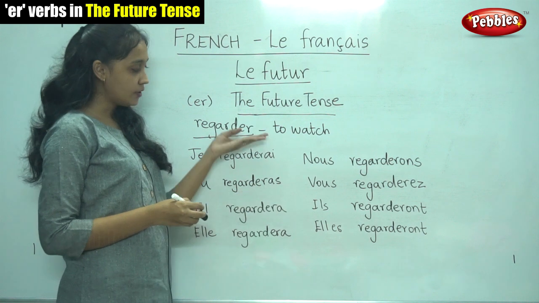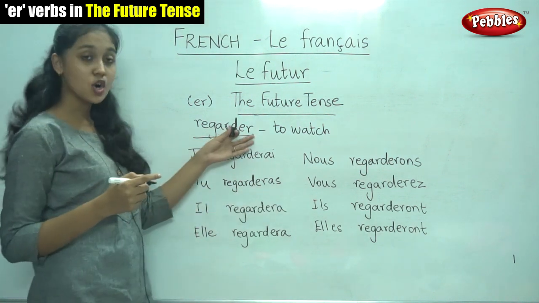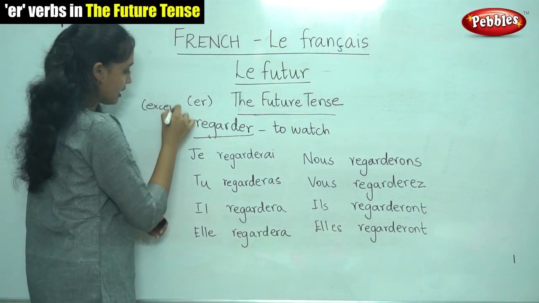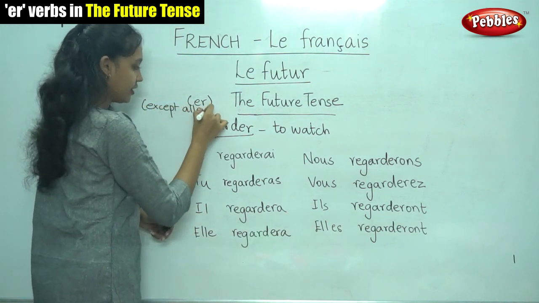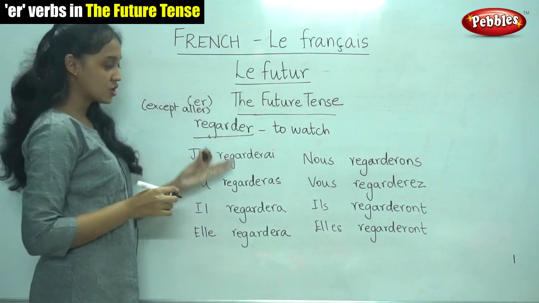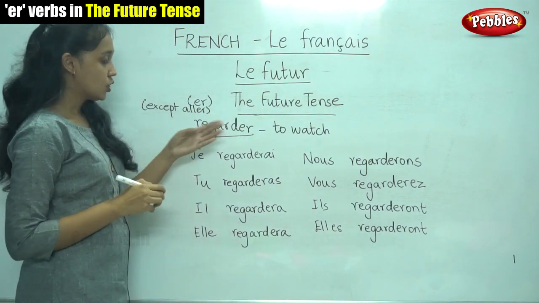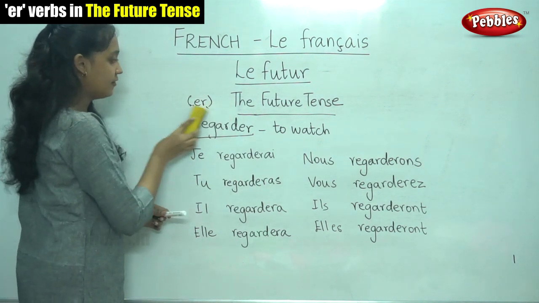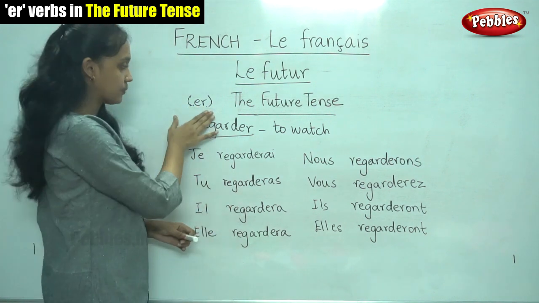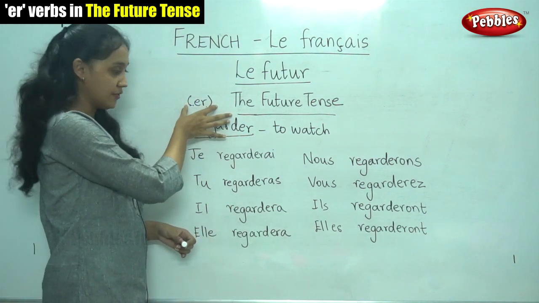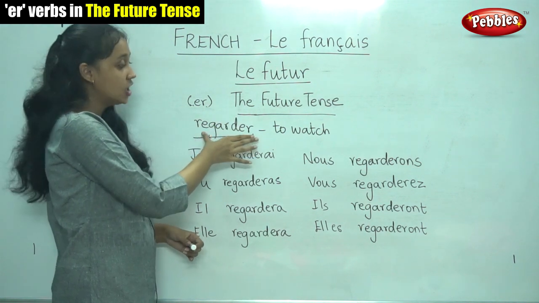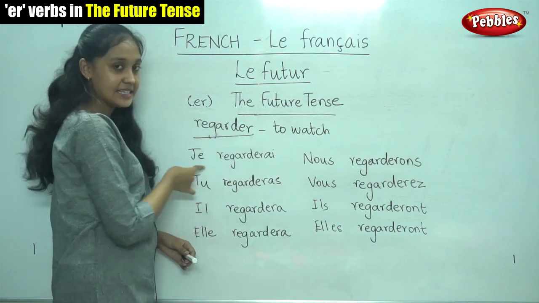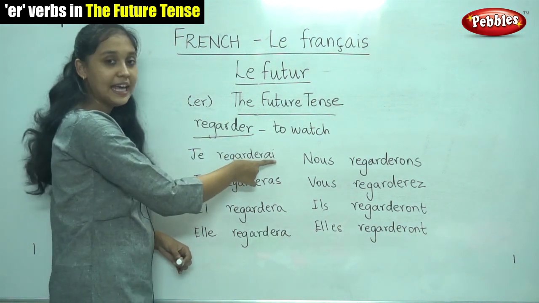These endings are common for all ER verbs, that is all verbs that end with ER, except for aller. Aller also ends in ER but its conjugation is different. So all the first group verbs, that is all the ER verbs, have the same type of conjugation. So to write a verb ending in ER in the future tense, we would write the verb as it is in its infinitive form followed by the endings.